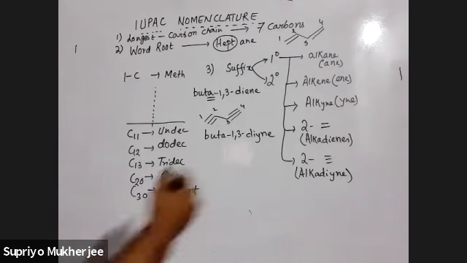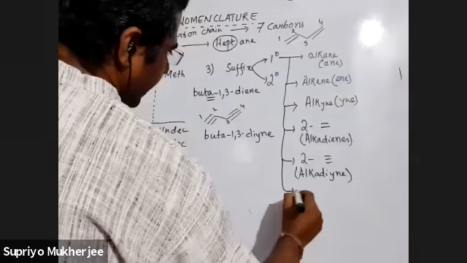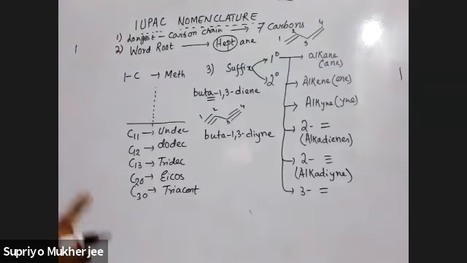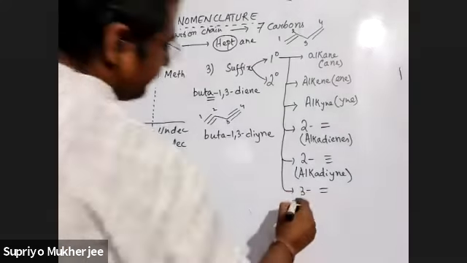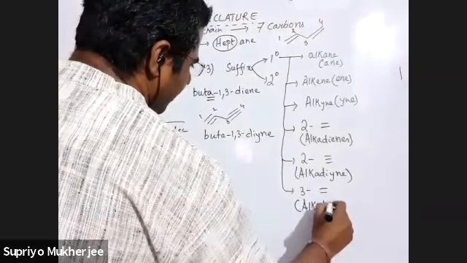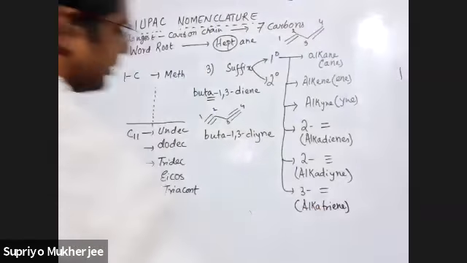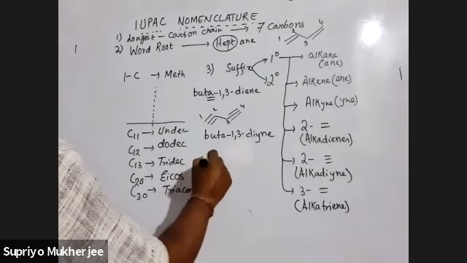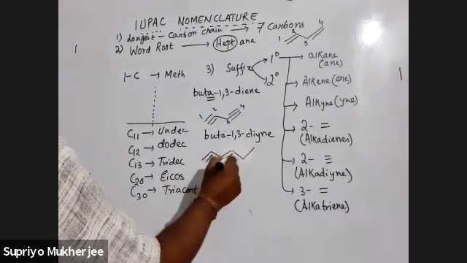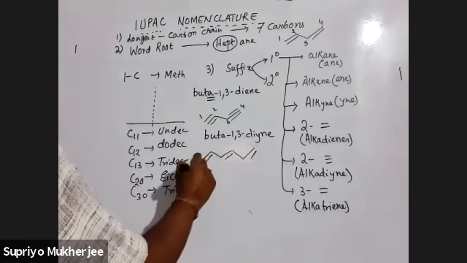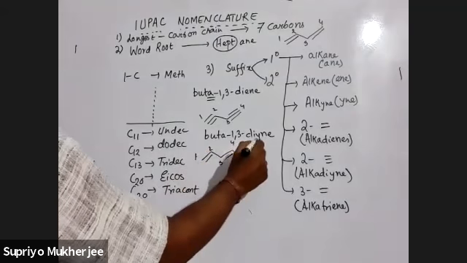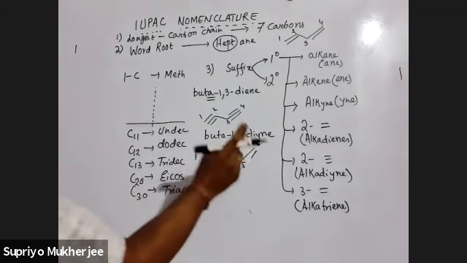if there are 3 double bonds, it can be possible, then it is called alkatriene. So this way it will go about tetraene and all. So I'll show you 3 double bonds. Number of carbon atoms 1 2 3 4 5 6. So we can number it from this side or that side.